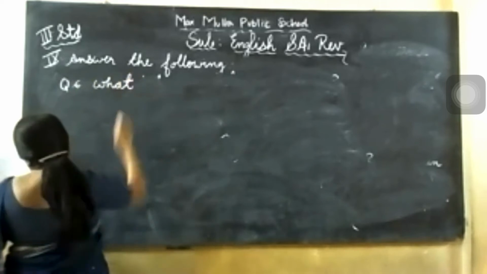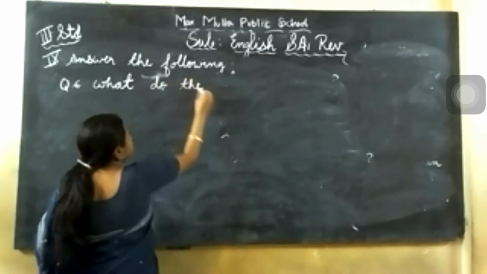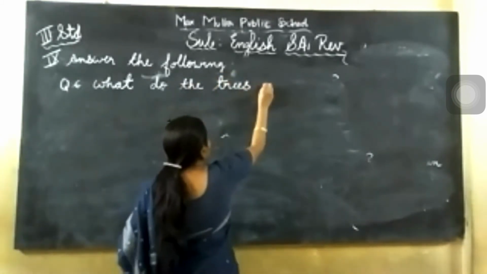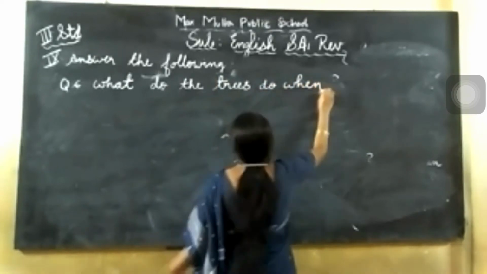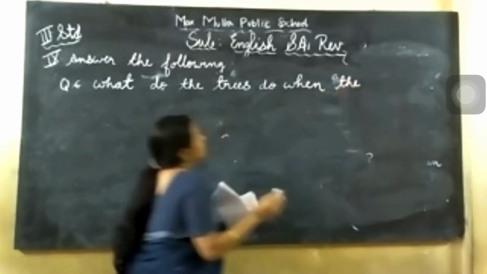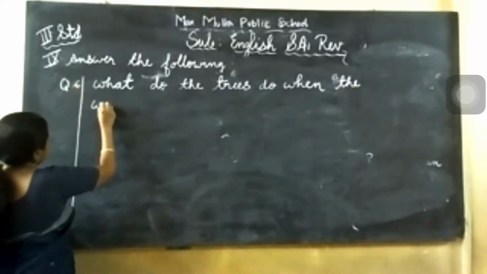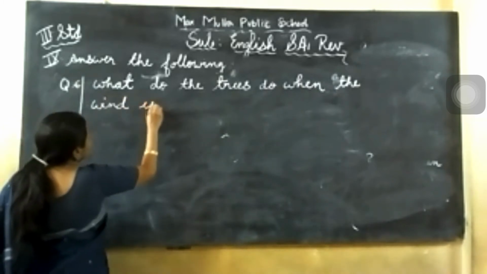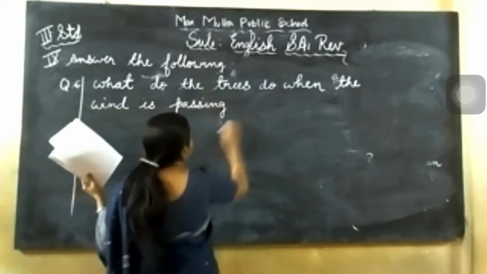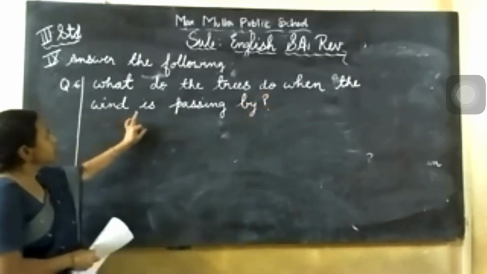What do the trees do when the wind is passing by? So what do the trees do when the wind is passing by?